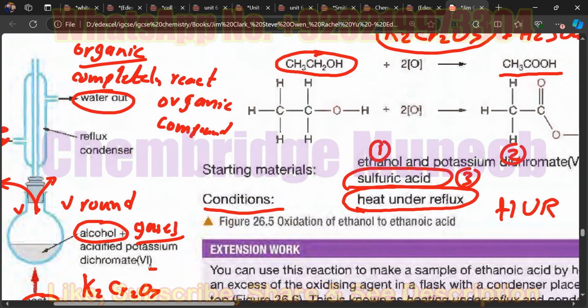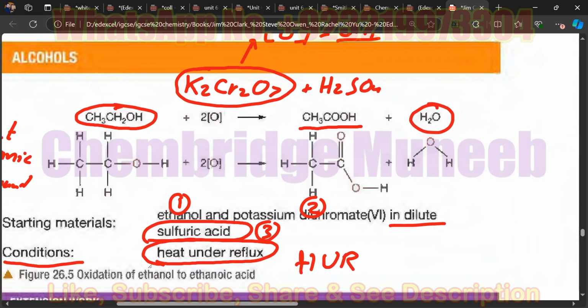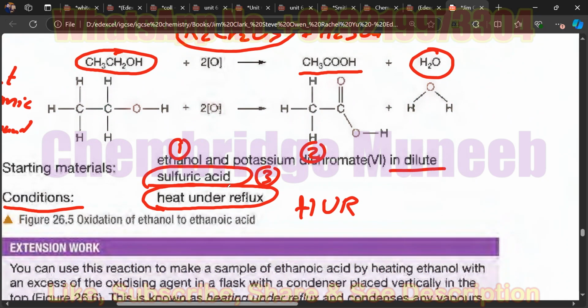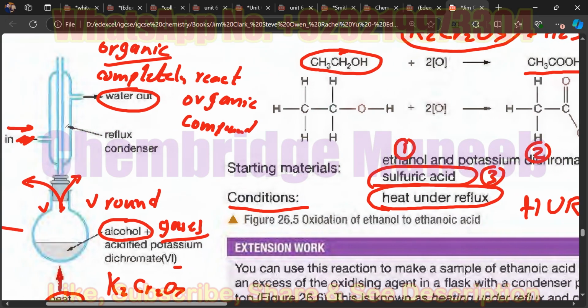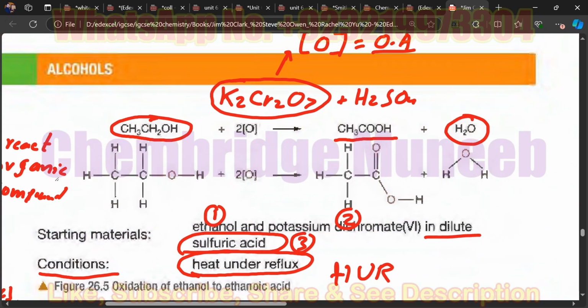Is it clear now? Yes. So whenever you see heat under reflux, you should have a clear picture in your mind of what heat under reflux means. You must recall this whole apparatus along with its purpose and function. Is it clear now? Yes. Okay.